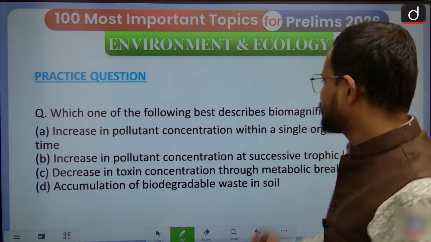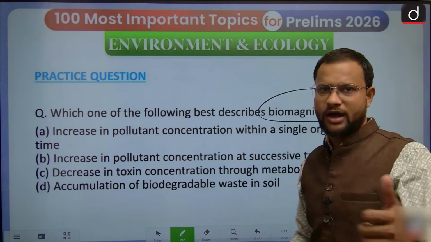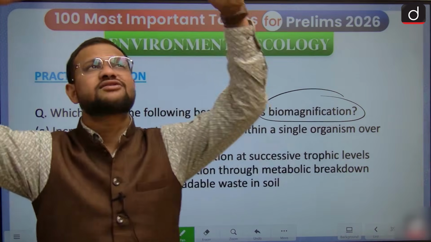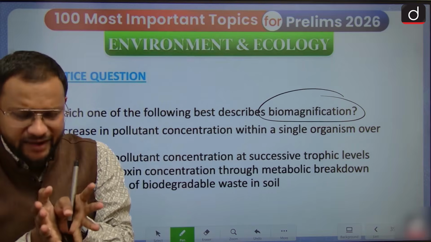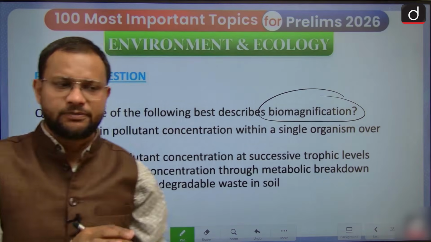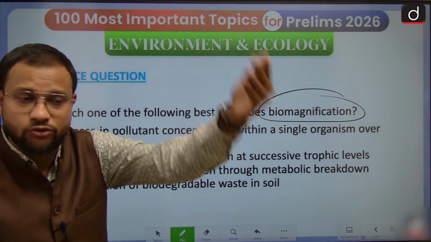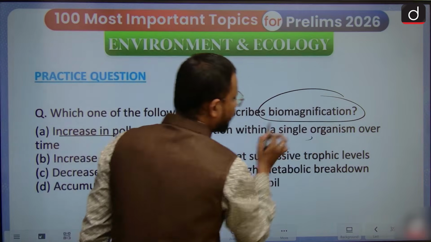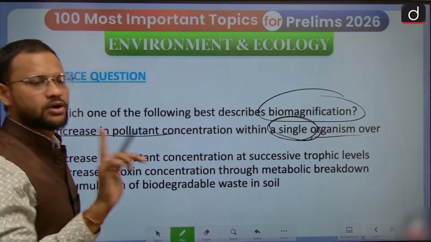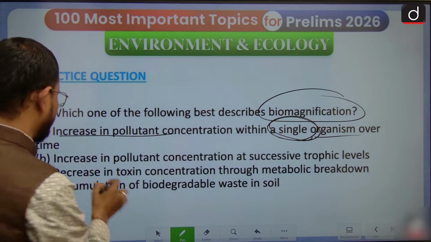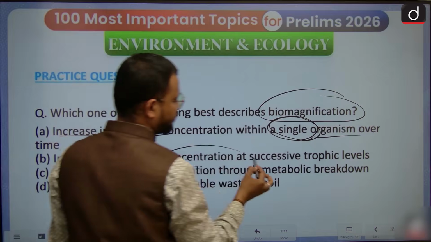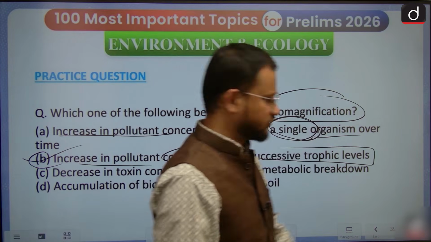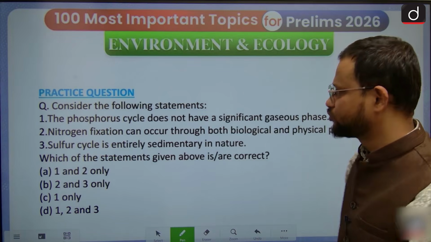Next question on biomagnification and bioaccumulation. We discussed it earlier. Bioaccumulation is storage of that toxic pollutant. Magnification is amplification of that pollutant with each successive trophic level. An increase in pollutant concentration within a single organism? No, that is not magnification. An increase in pollutant concentration at successive trophic levels. The answer is B. This is just for the confusion.